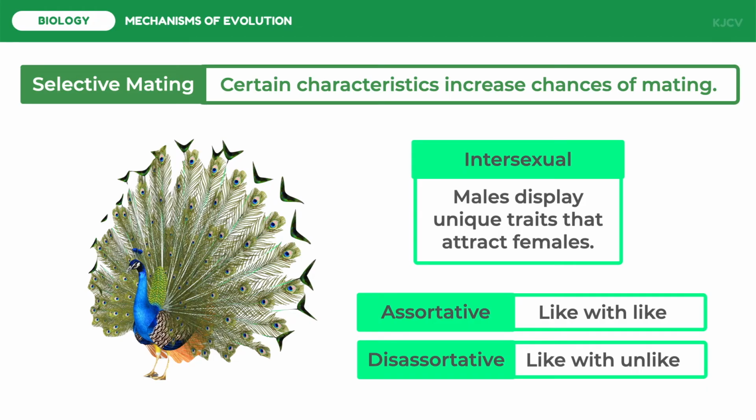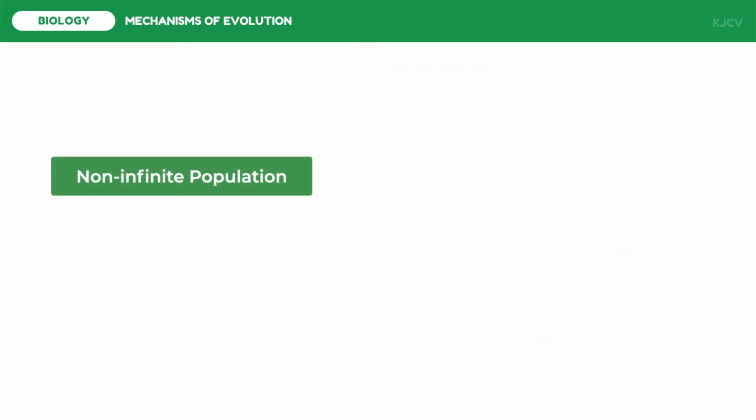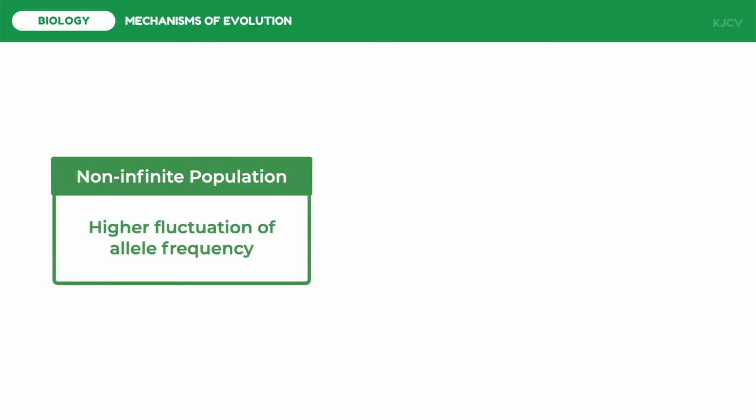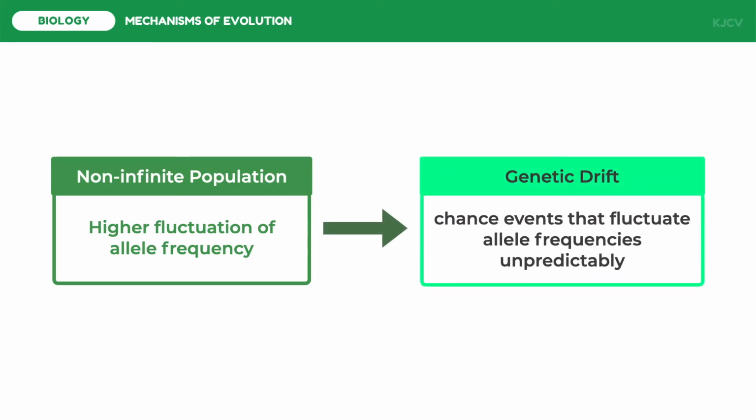Now, let us discuss the fourth mechanism, which is a finite population. A non-infinite population will lead to higher fluctuations of allele frequencies. This means that genetic variations are more evident if there is a limited number of individuals in the population. We can use the analogy of flipping a coin. The smaller the number of coin flips, the more likely it is that chance alone will cause a deviation from the predicted result. These limited populations would also lead to genetic drift, or chance events that fluctuate allele frequencies unpredictably.